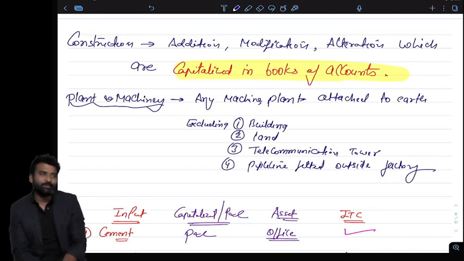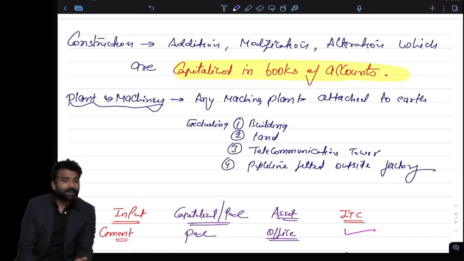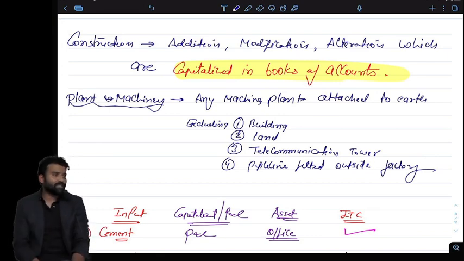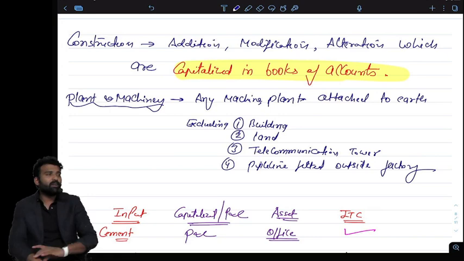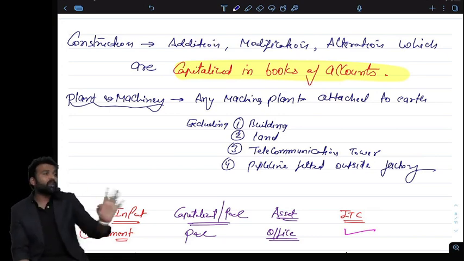Actually, immovable items. Movable items will not be treated as construction. I am talking about what I am capitalizing in my building. Whether the AC ducts, elevators will be capitalized in the books of accounts and included in the cost of the building. If yes, then it is also a part of construction. If no, then it is not a part of construction. So it depends upon whether that AC duct or equipment is a part of the building or not.